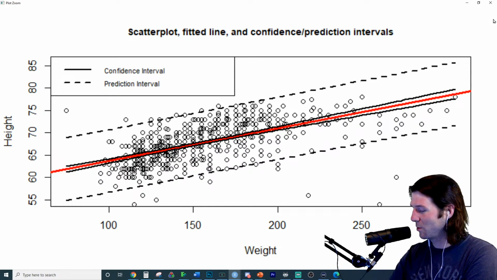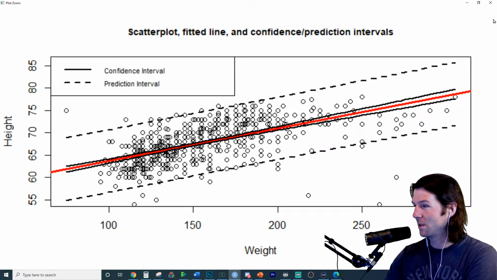Bootstraps. That's Will's dad, right? In Pirates of the Caribbean, Bootstrap Bill, isn't it? Bootstraps. We have bootstrapped confidence intervals in statistics.